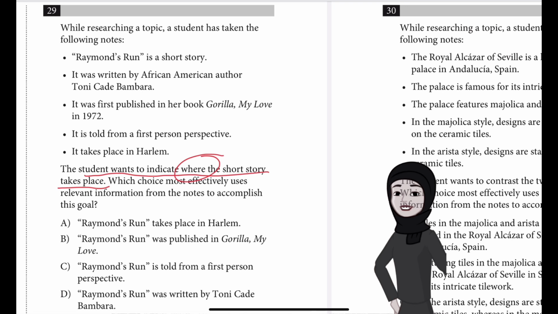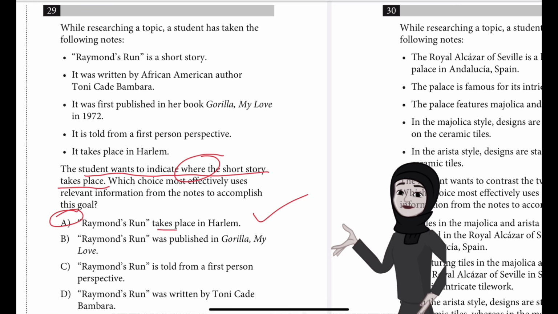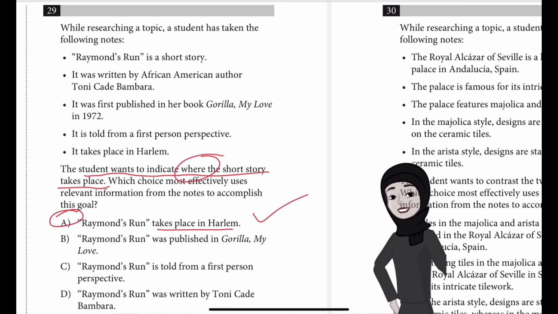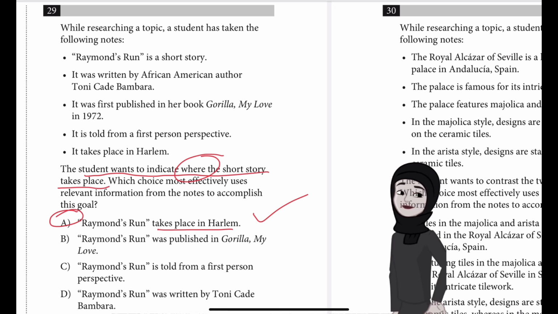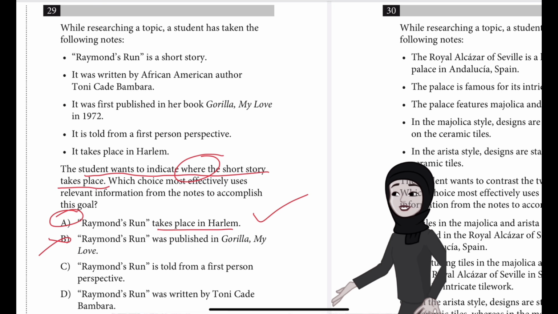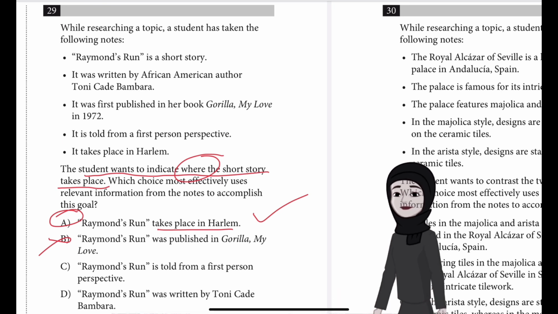So here the student wants to indicate where the story takes place. So which do you think we should choose? So this is also quite easy. We just have to see that only answer choice A, it's talking about the place Harlem. So choice A is the best answer. The sentence indicates where Raymond's Run takes place, stating that it takes place in Harlem.